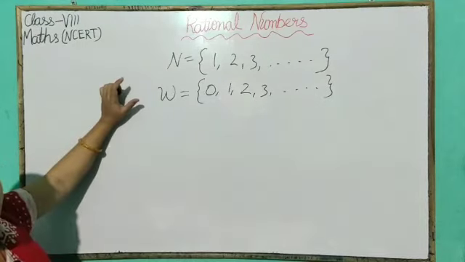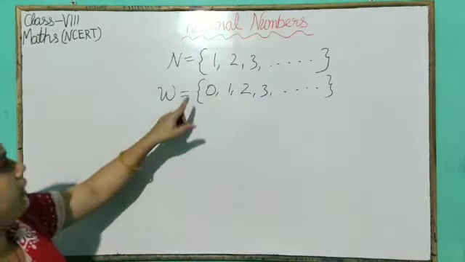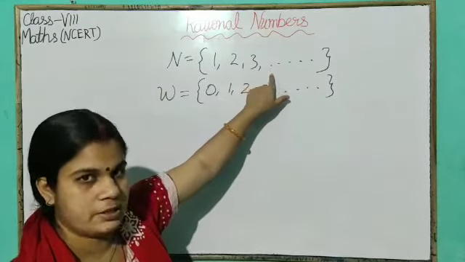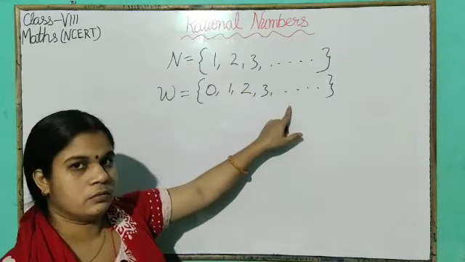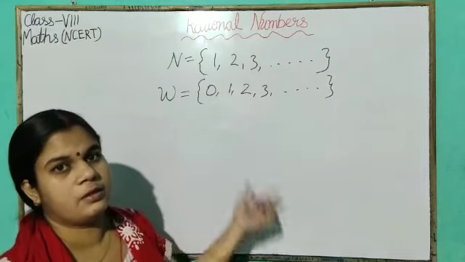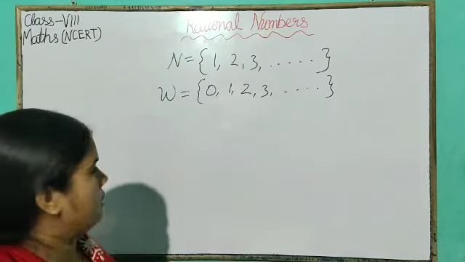And we know that if we include the negative of natural numbers in this set, then it will become the collection of integers.